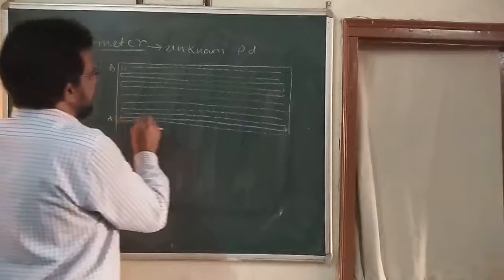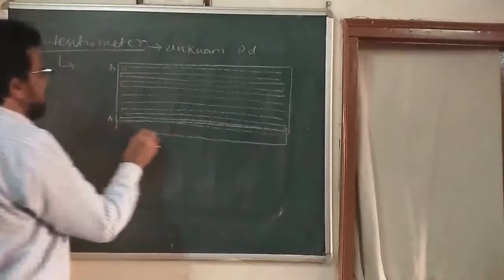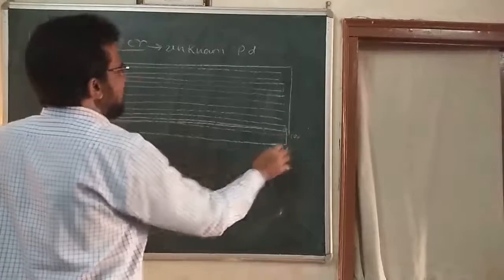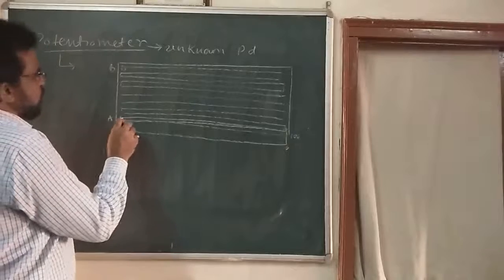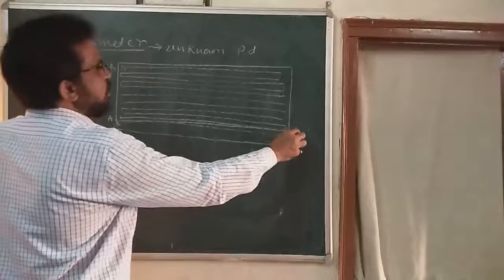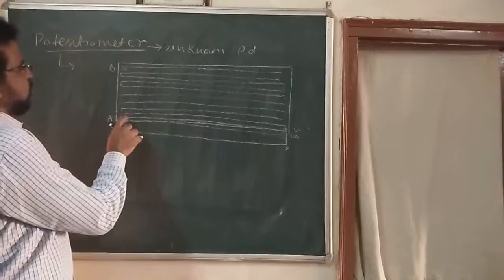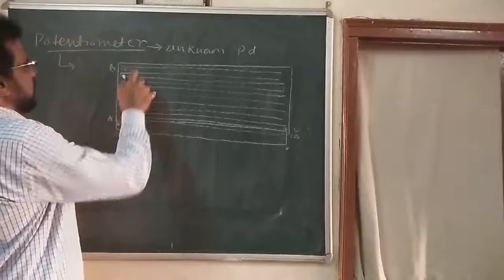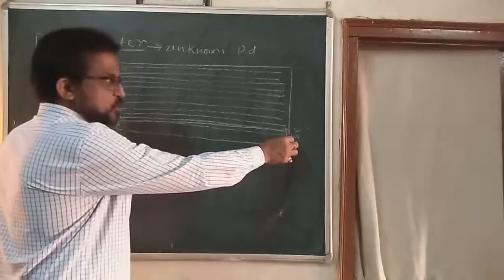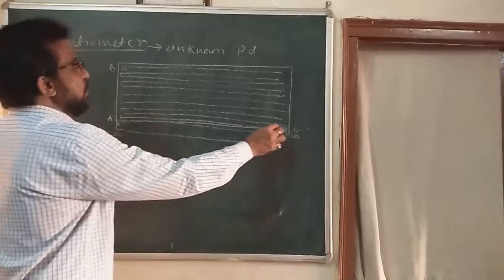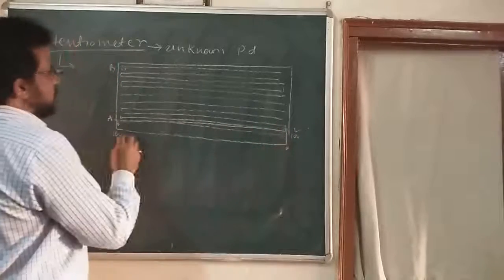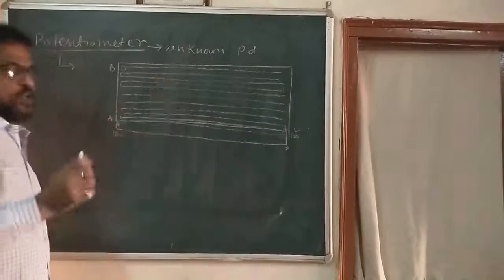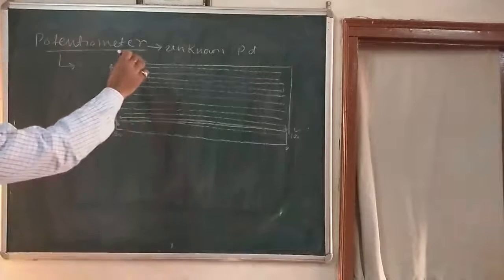A scale is arranged on this wooden board. It is from 0 to 100, and here also the scale is from 0 to 100. For the 1st, 3rd, 5th, 7th and 9th wire, we use this scale 0 to 100. But when we are coming in this manner, we will use this scale 0 to 100 for the 2nd wire, 4th wire, 6th wire, 8th wire and 10th wire. So this is the construction of a potentiometer.